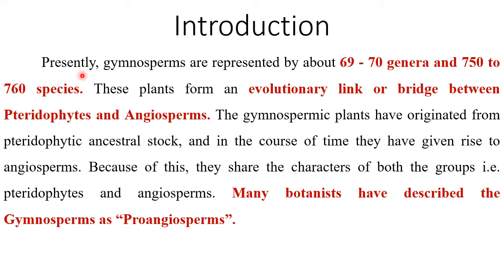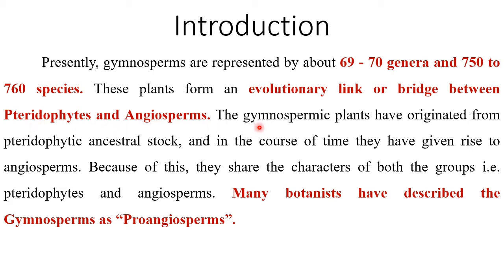So presently, gymnosperms are represented by about 69 to 70 genera and about 750 to 760 species. These plants form an evolutionary link or bridge between pteridophytes and angiosperms. As you know that evolution started from algae, then it moved to the bryophytes, then pteridophytes, then angiosperms, and at last there was evolution of the angiosperms. So it is actually the bridge in between pteridophytes and angiosperms.